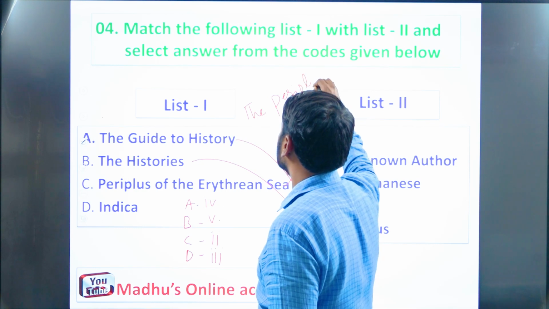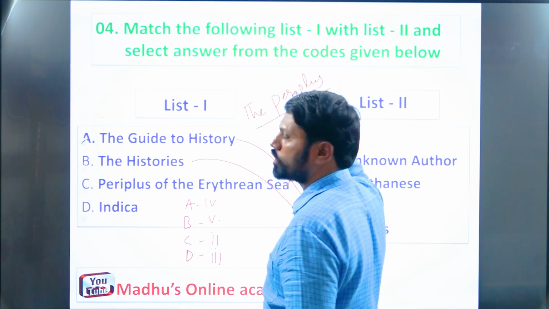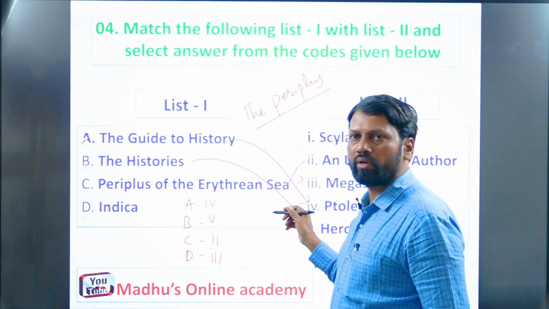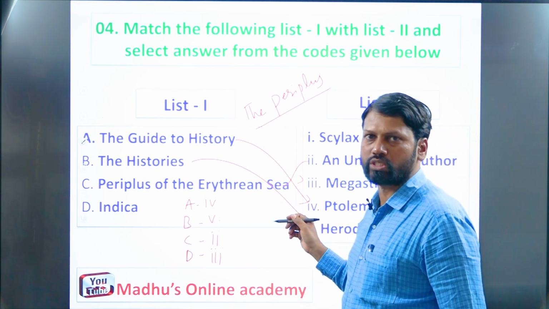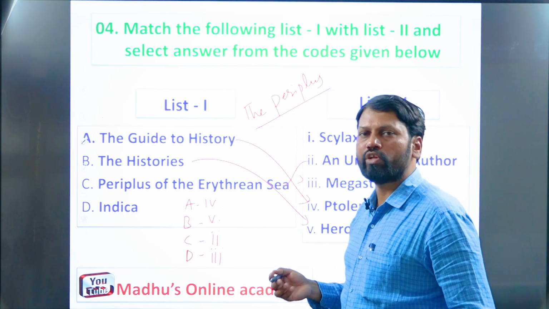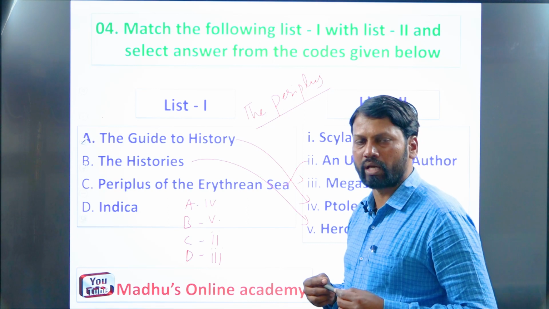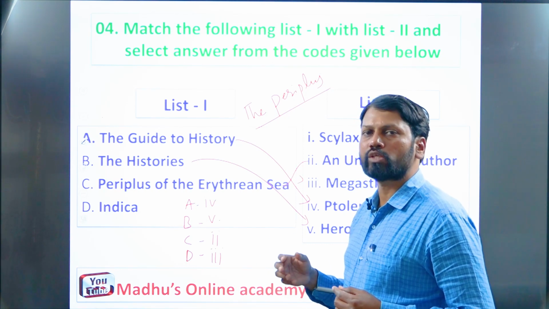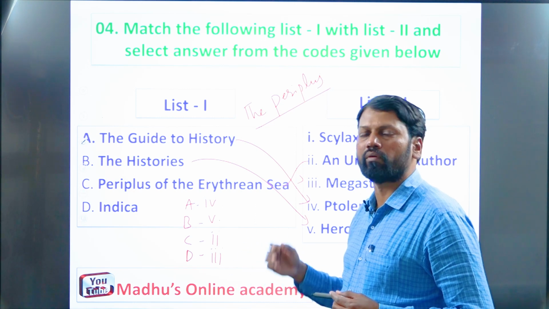Our full name of this book is Periplus of the Erythraean Sea. In this book, he is giving information about the seaports and trade centers in India, and which types of goods were exported from India to Europe, as well as which types of goods were imported and exported from Europe to India, and vice versa.